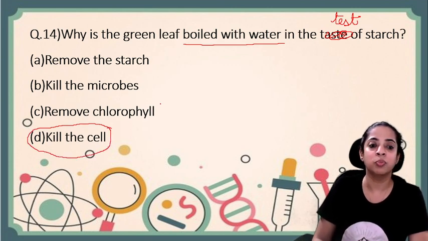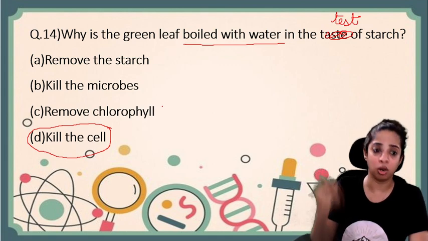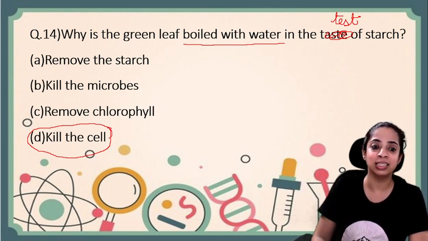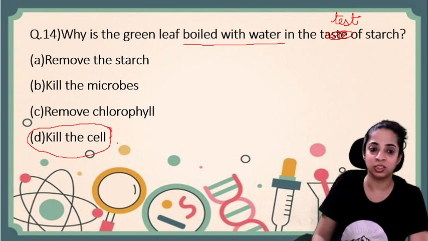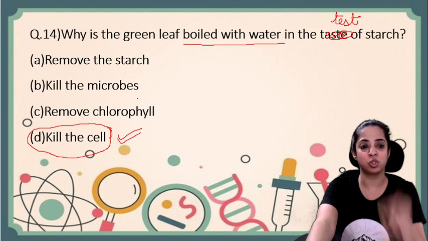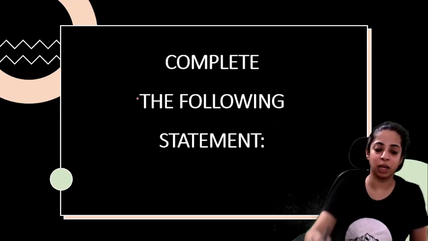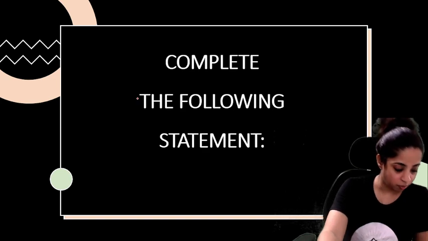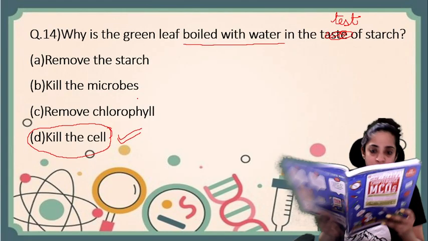To remove chlorophyll, we use alcohol, right? So to make the cell dead so that it becomes soft, that is why we boil it with water. So to kill the cell so that it becomes soft. Now the next are complete-the-following type of questions. But let me tell you, read the explanation from here for question number 14.